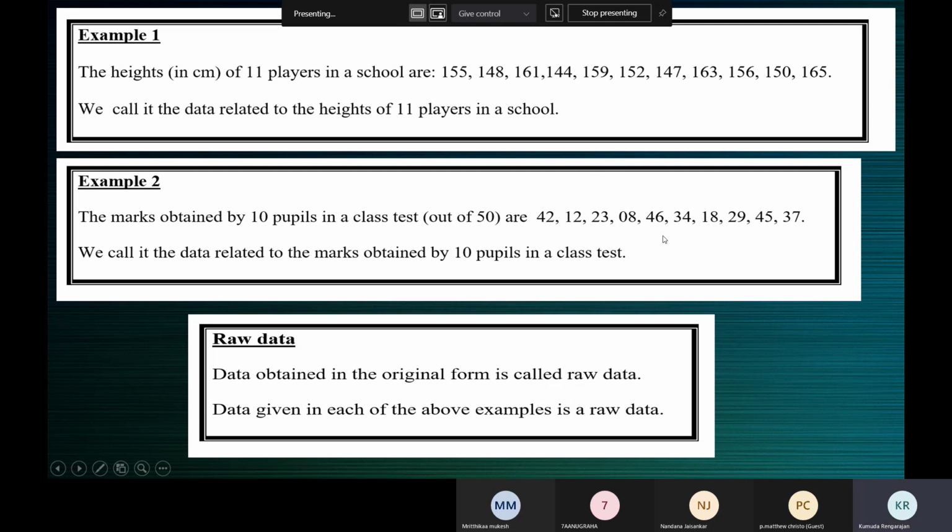Here you can see an example which shows the marks obtained by 10 students of a class out of 50. Am I audible, children? Is it clear? Yes, ma'am. Okay.